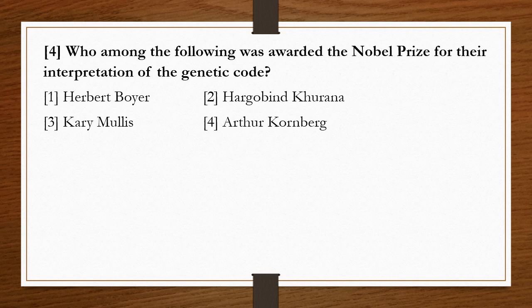Arthur Kornberg. So among these, the interpretation of the genetic code was discovered by Har Gobind Khorana. He got the Nobel Prize in 1968 for work that is the basis of molecular biology. So the correct answer is option 2.